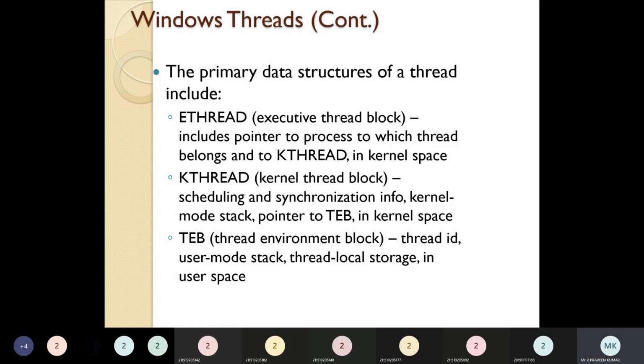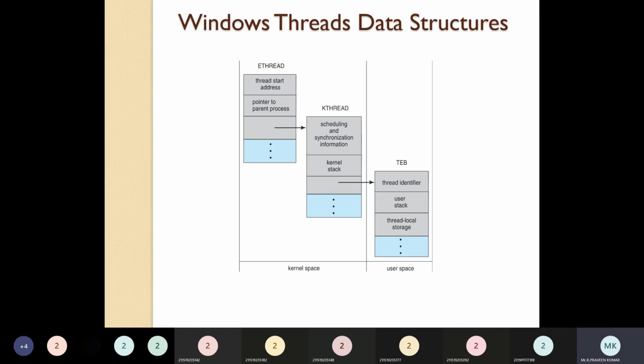Next, KTHREAD, the kernel thread block, handles scheduling and synchronization, with the kernel mode stack and a pointer to the TEB, in kernel space. TEB means thread environment block. It has its own thread ID and user mode stack, which we've seen already, right? So this is the data structure of the Windows thread: the ETHREAD, KTHREAD, and then TEB.